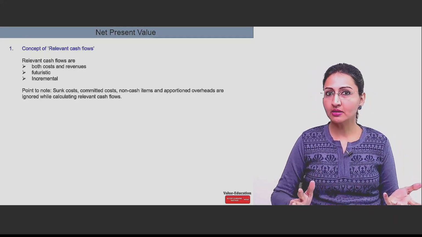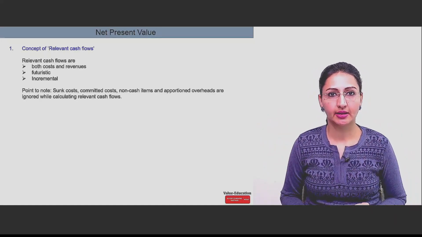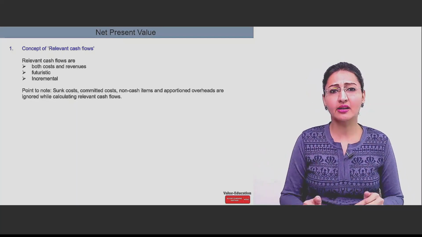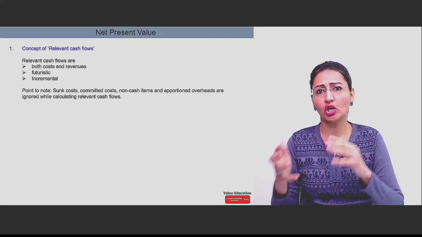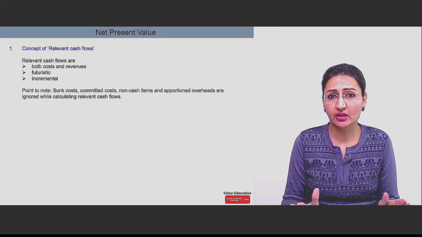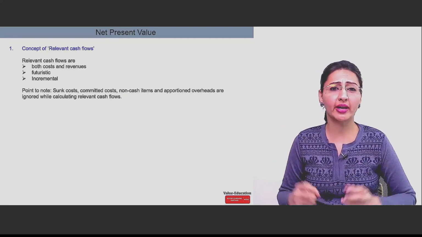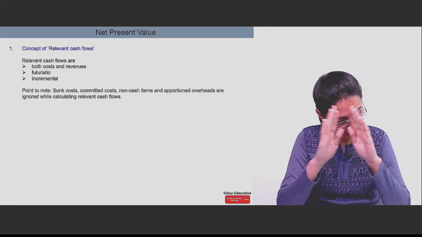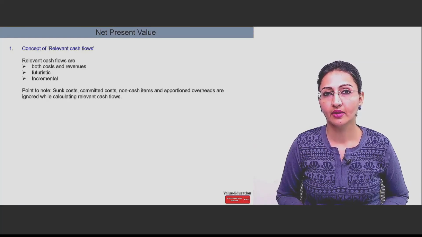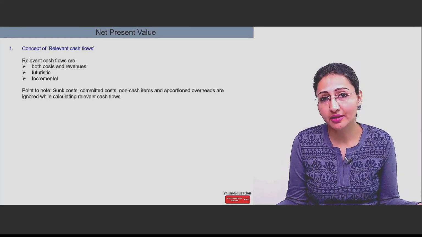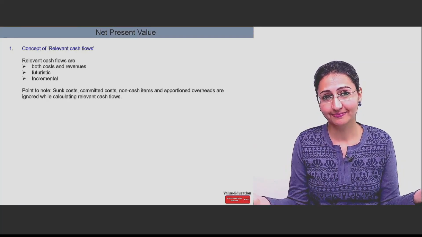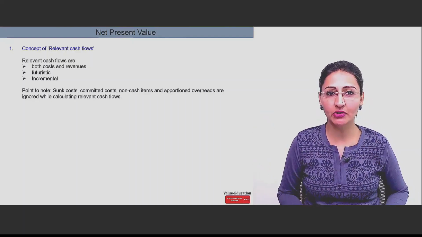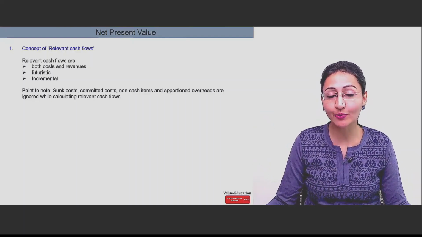If something is already incurred, if a cost is already incurred, it is sunk cost. Even today, sitting here, if you decide that the project should be taken or should not be taken, the situation doesn't change. Sunk costs are already incurred. They have been incurred. Whether you decide today to take this project or not, it's irrelevant. Why? Because these costs have already been incurred. You cannot change the fact. If you accept the project, still paid. If you reject the project, it is still paid. That is why it is termed to be a sunk cost.